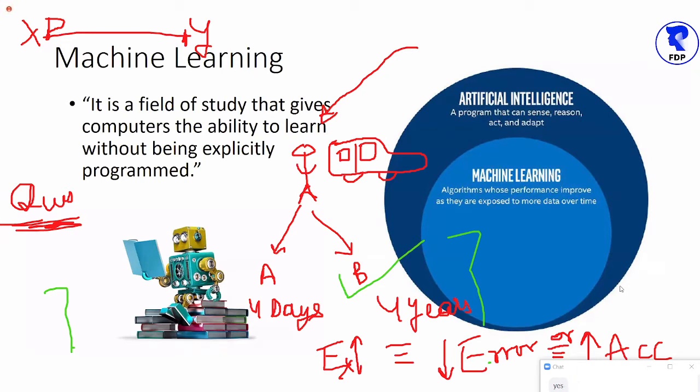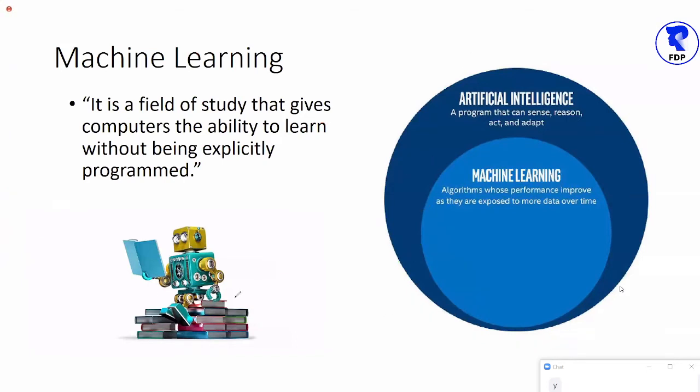Exactly. So till now, I have explained two things. Number one, if we have to perform something, we have to learn first. This is the first theorem or first conclusion.